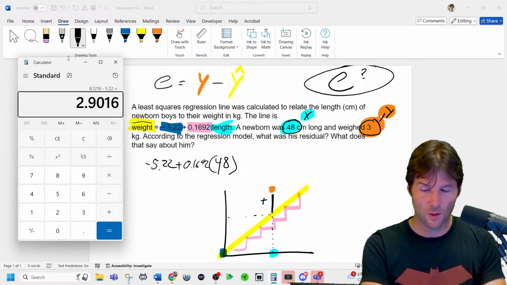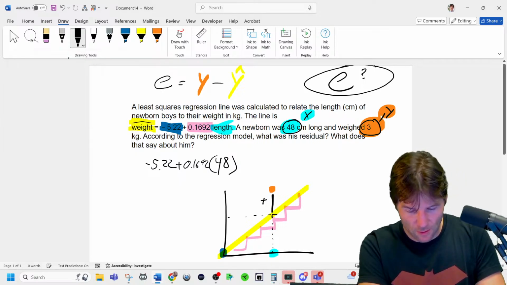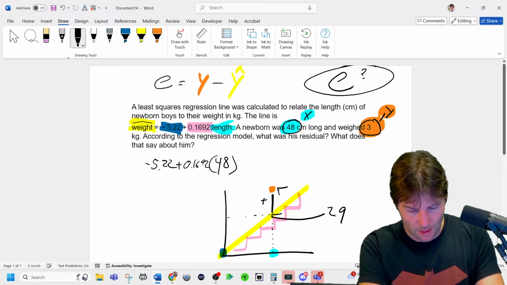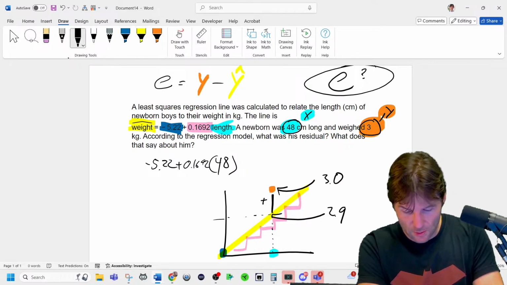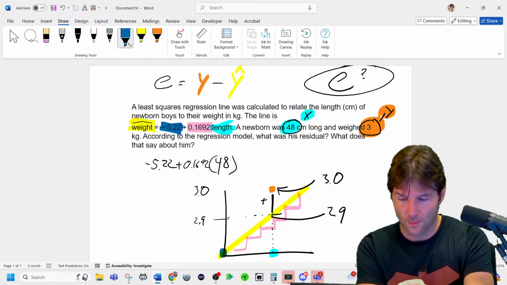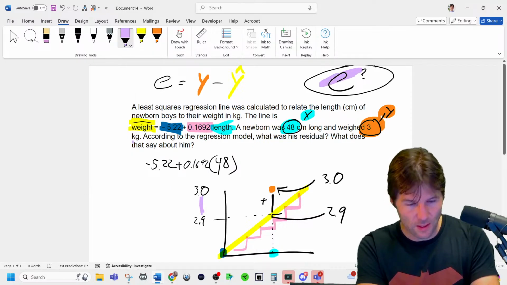So this distance right here, what is it? Well, this spot right here is about 2.9. This spot right here is about 3.0. And so we could put a little 2.9 right there and 3.0. It's not exact, but the distance we are looking for is literally going to be this distance right here. And that's what E is.